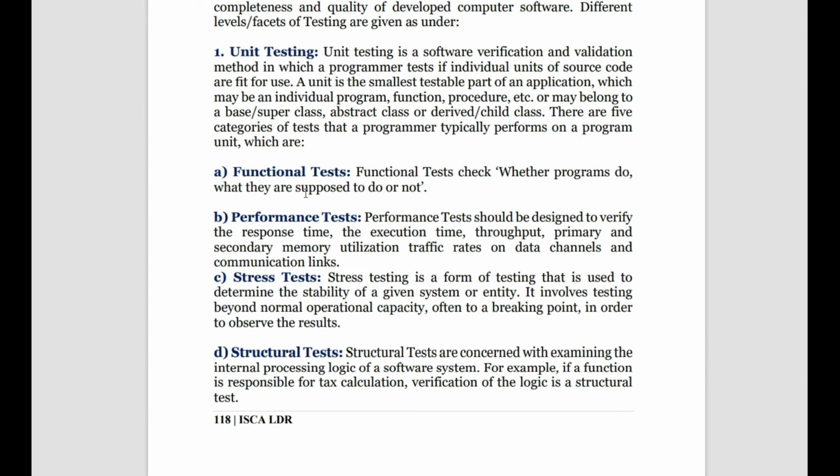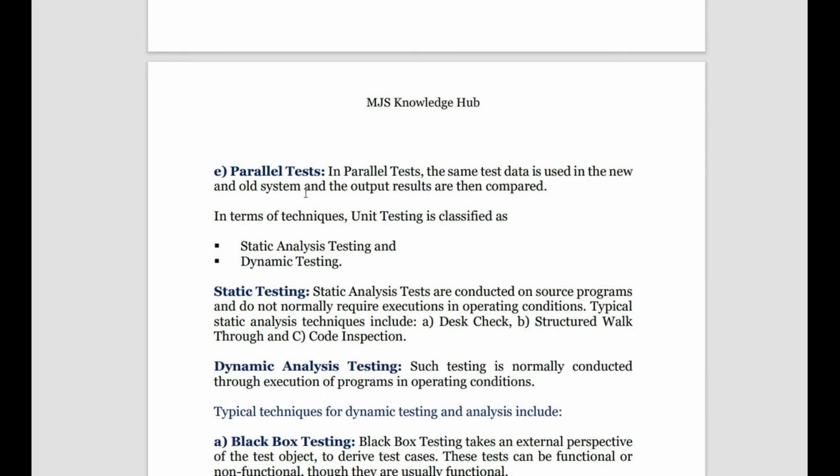is it able to bear the sudden demand put on it? Suppose the software is meant for credit card billing, for example, and 31st December is a time when a lot of bills get processed, right? Does it have the capacity to maintain and bear the stress? So in unit testing, we have functional test, performance test, stress test, structural test. Structural test means checking whether the logic through which the program is written has a proper structure or not. Then we have parallel test. Parallel test means the test data is used in both the old system and the new system to know how the data is being affected and how the system is responding to it.